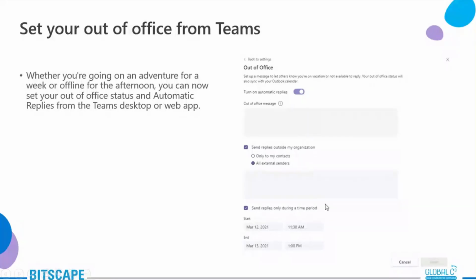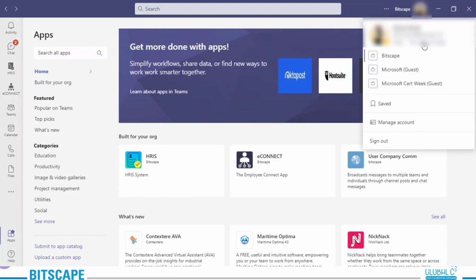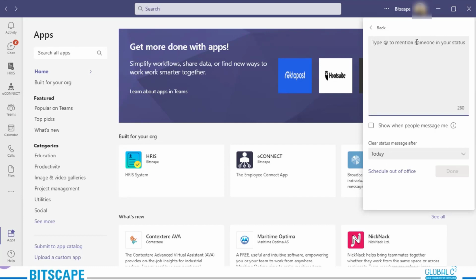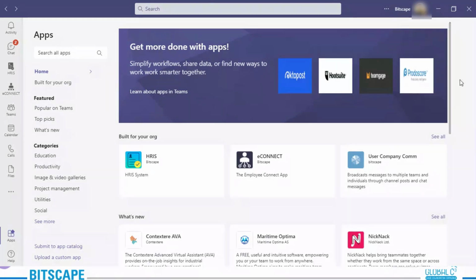You have so many options under this. Let me show you what you can do with it. Just go here. You will have two sets of options. One you have from under your profile picture. You need to set status message. You can put down the message, show when people message me. Clear status message after means if you have set a message and you want it to be cleared, you have the following options.